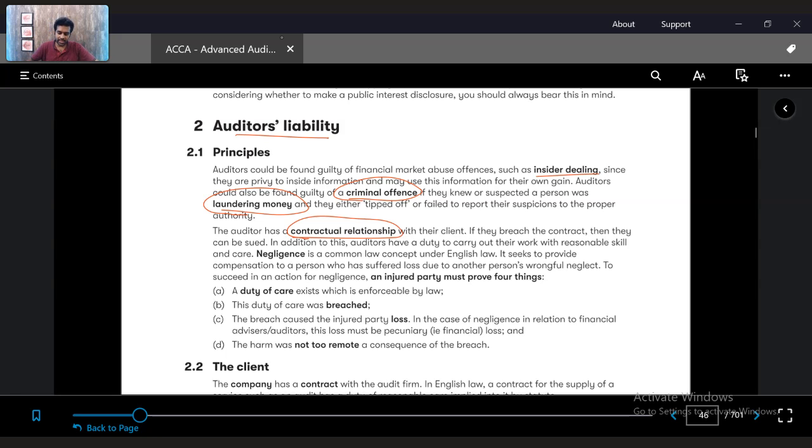Second, an auditor has a contractual relationship with the client, which means if they breach the contract, they can be sued. In addition to this, auditors have a duty to carry out the work with reasonable skill and care.